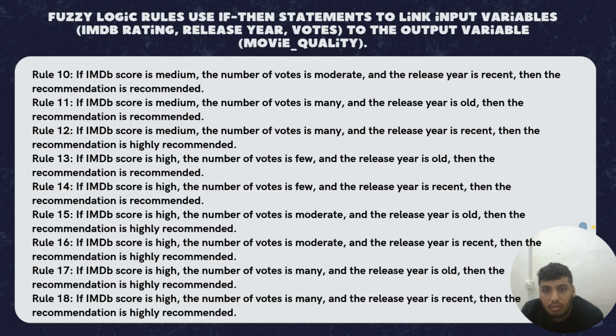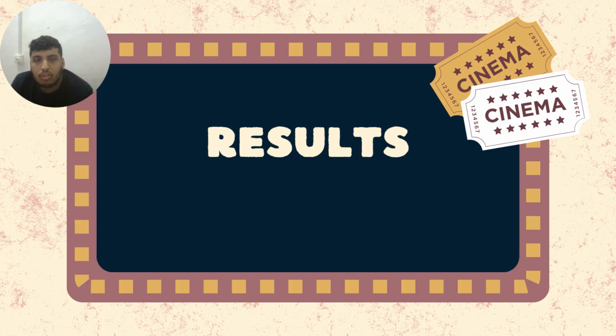The same applies for rule 14, but from rule 15 until the last rule, rule 18, it goes to highly recommended, because all the votes are high, and at least one of the other two attributes is higher than average. For example, in rules 15 and 16 the score is moderate, but the release year will be recent and old respectively. Here the votes support the IMDb score, which is why it goes to highly recommended. Now let's go to the results.